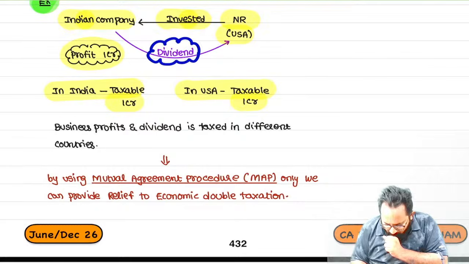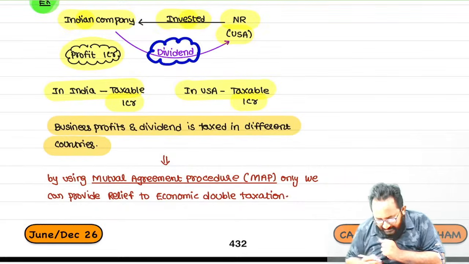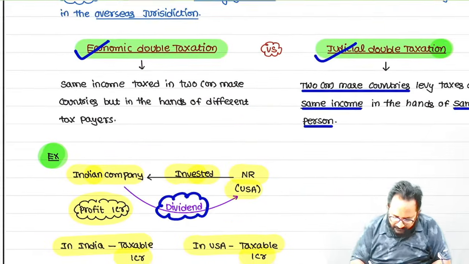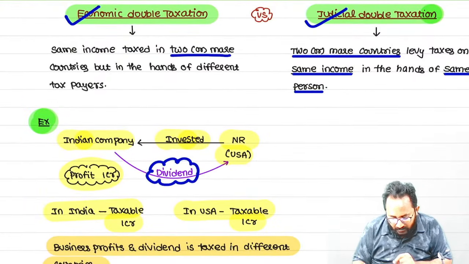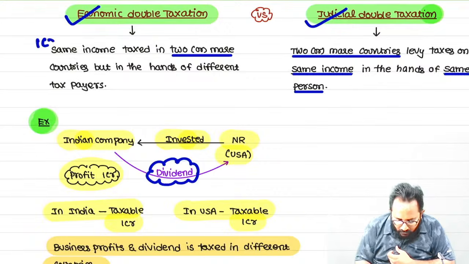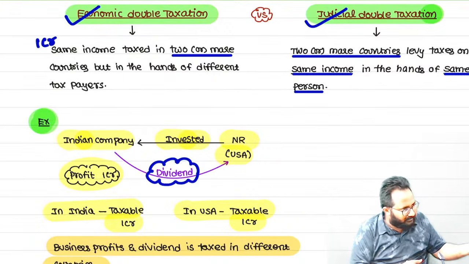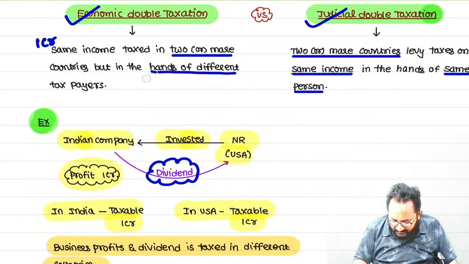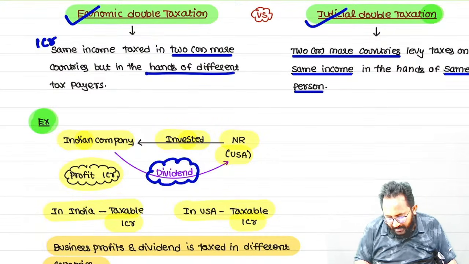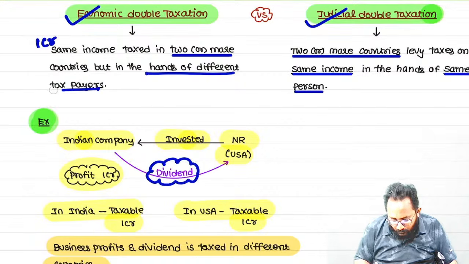Listen, business profits and dividends are taxed in two different countries. Same income taxed in two or more countries. What is the same income? 1 crore, that is the dividend amount taxed in India and the USA. But in the hands of different taxpayers. One time in the hands of the company, another time in the hands of whom?